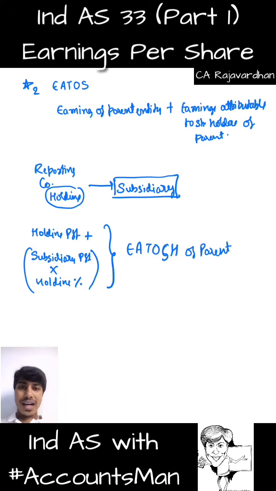You get that? Under accounting standard, we used to only take the company's profit and nothing else. Now, the subsidiary's profit, if it exists, multiplied by my percentage of holding will give me that profit of my subsidiary company which belongs to me. The controlling interest, or holding interest, portion is also included in the profit to be considered for the computation of EPS. So this is a new point under Ind AS, which was not there previously, which is very noteworthy.